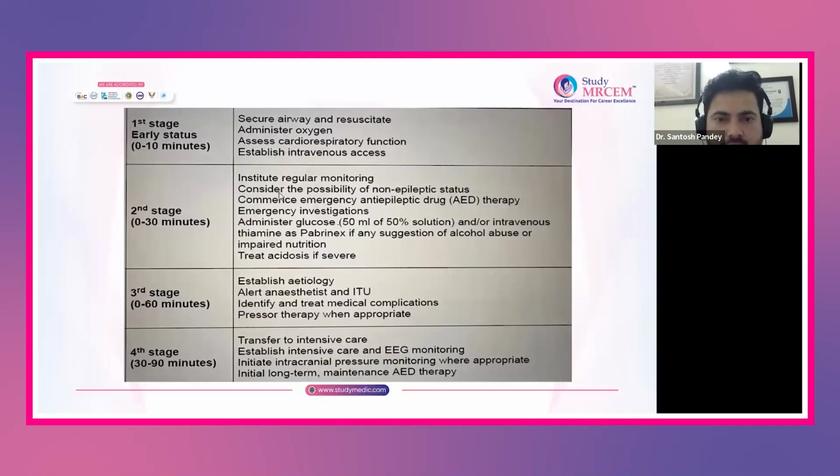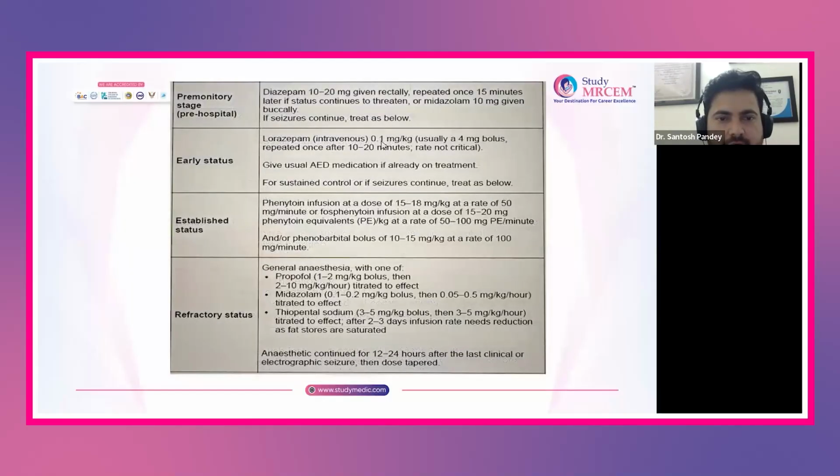One thing I want to focus on is the dosing. When you are managing a patient with refractory seizure, I'll repeat the dosing for you to remember. Propofol 1 to 2 mg per kg bolus can be given, and after giving the bolus, if you want to start the infusion of propofol, it can be started at the dose of 2 to 10 mg per kg per hour. That can be titrated as and when required. Midazolam, as I have told, 0.1 mg per kg bolus can be given, followed by 0.05 to 0.5 mg per kg per hour infusion. At times, you have to be very particular with the infusion doses also. The examiner can ask you this.